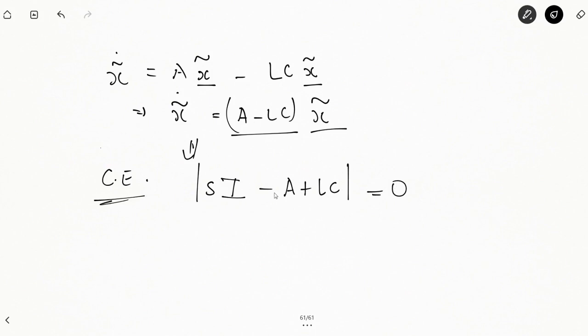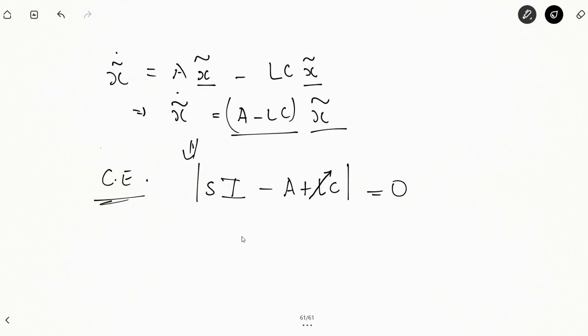So using the knowledge of this characteristic equation, in the case of the controller, when we designed the state feedback controller, we got the characteristic equation sI minus A plus BK equal to 0. Then we designed the values of K for whatever desired response we wanted. Now we can design the value of L by solving this characteristic equation. That will give us the behavior of the observer now, not the behavior of the controller.